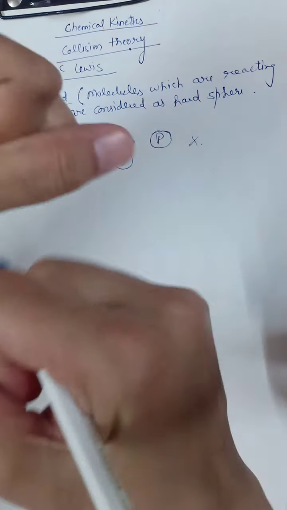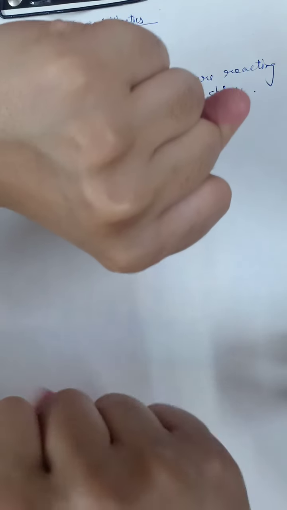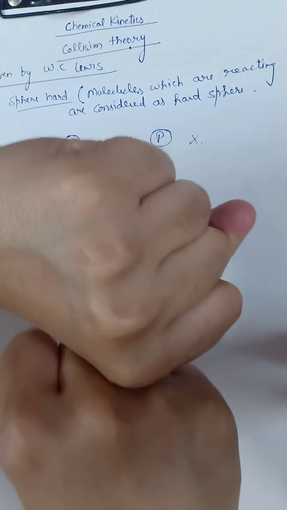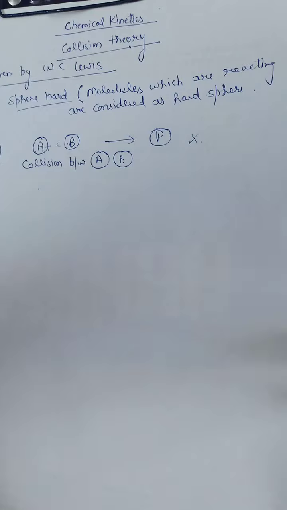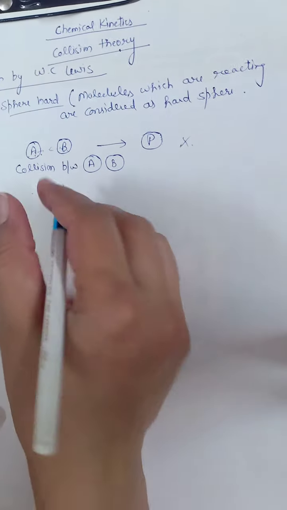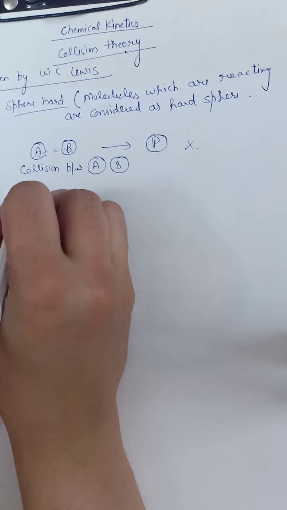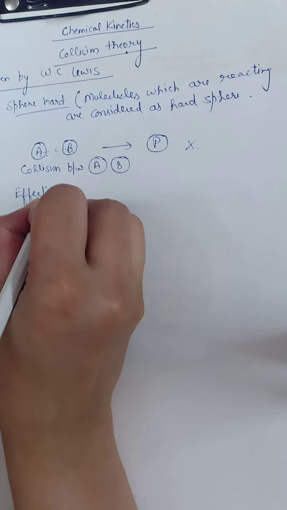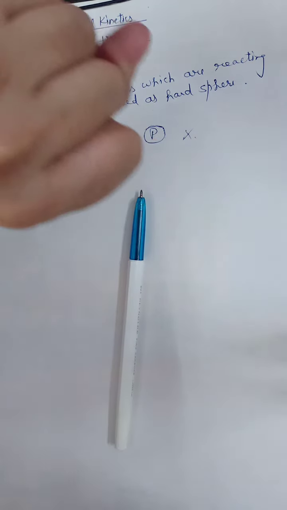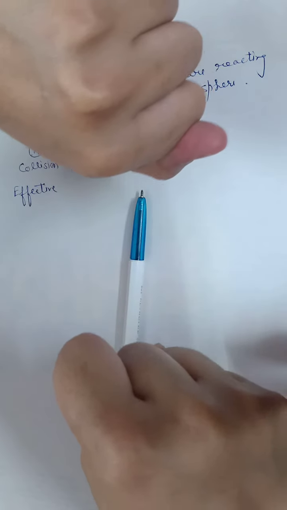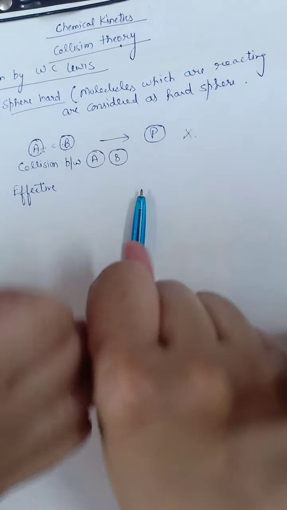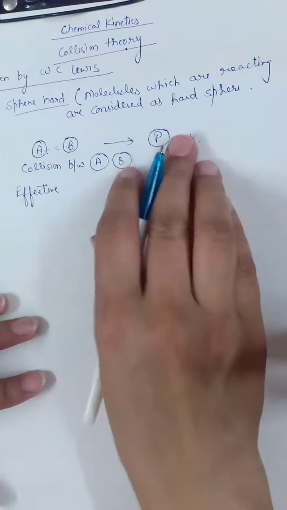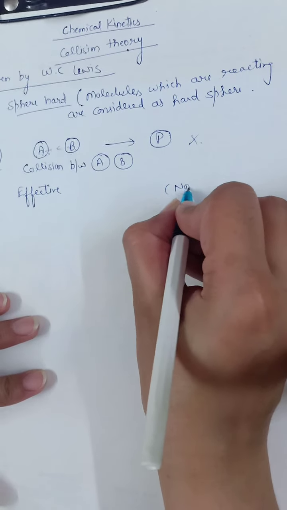That means the hitting between A and B must be perfect, meaning a head to head collision must be there, an effective collision. Effective collision means the collision happened, but if A moved from here and B moved from there and they passed by, not colliding with each other properly, then this is a non-effective collision.